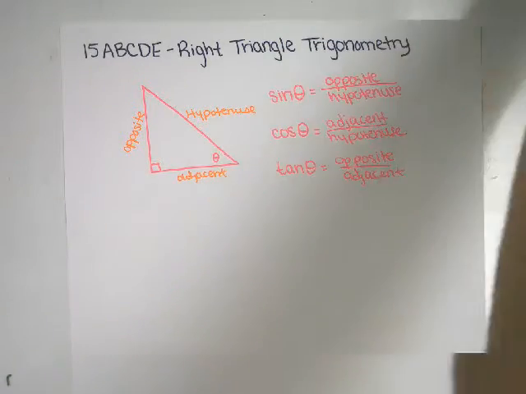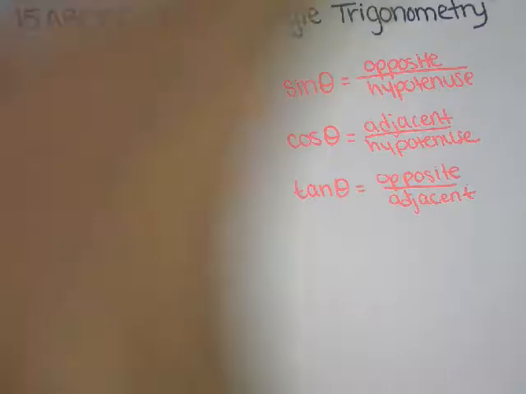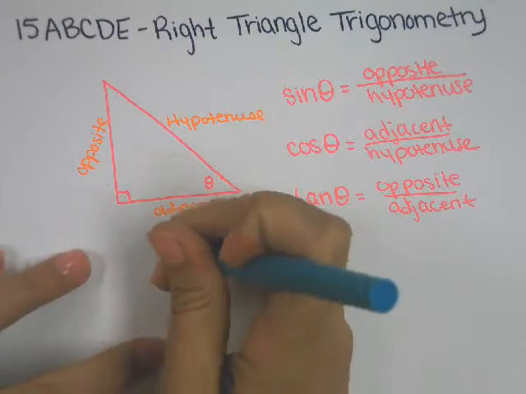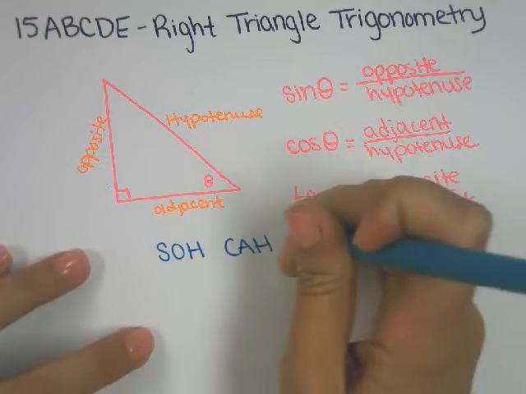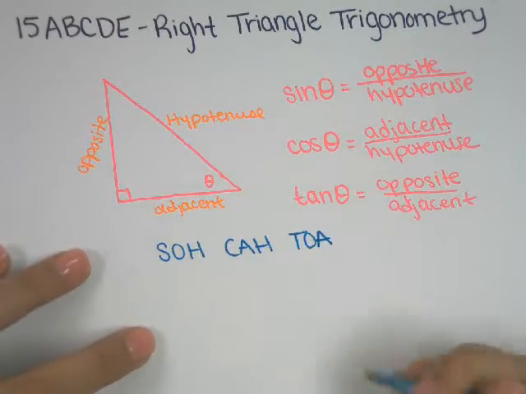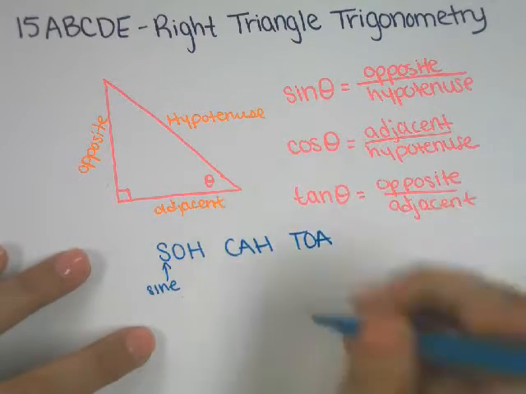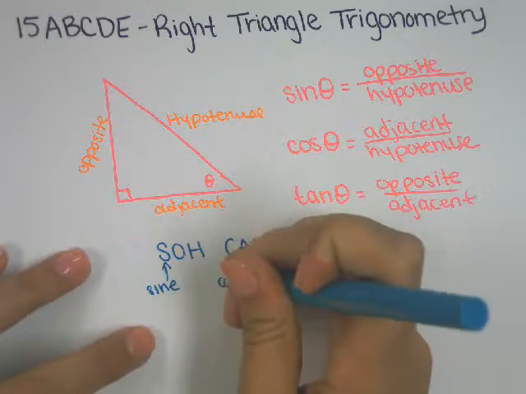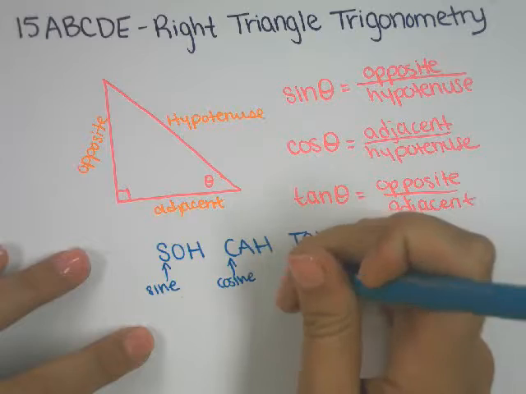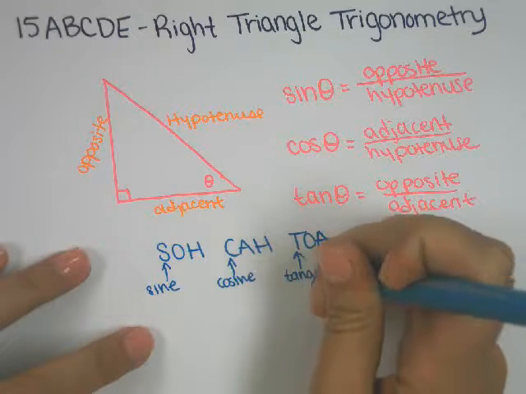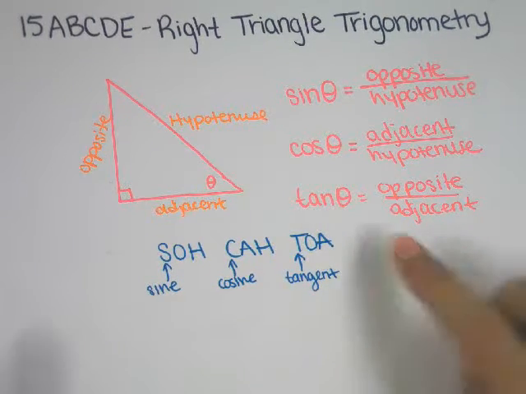The little word you might have learned in order to remember how these go is SOHCAHTOA, and it goes like this. SOHCAHTOA. So this is sine is opposite over hypotenuse, cosine adjacent over hypotenuse, and tangent opposite over adjacent. So these are the ratios that go with each of these.